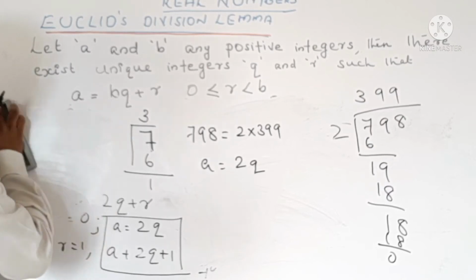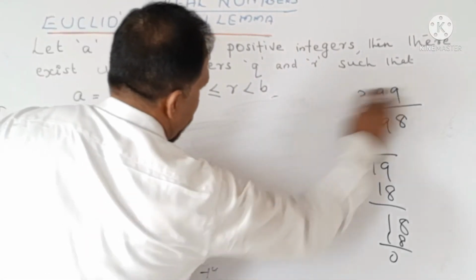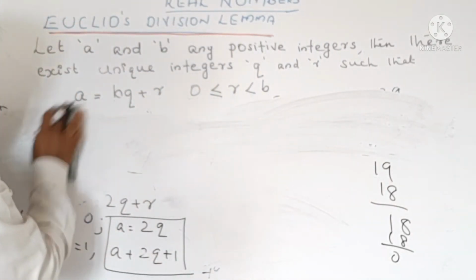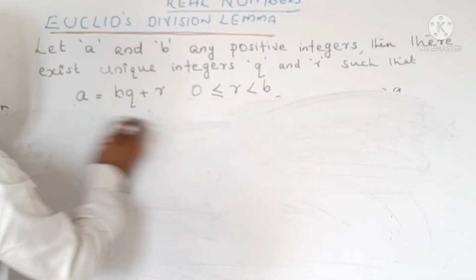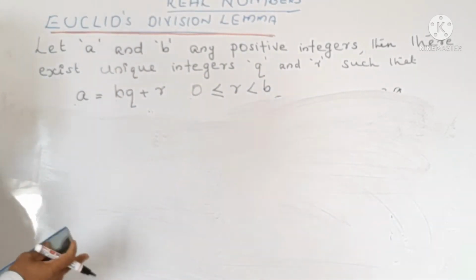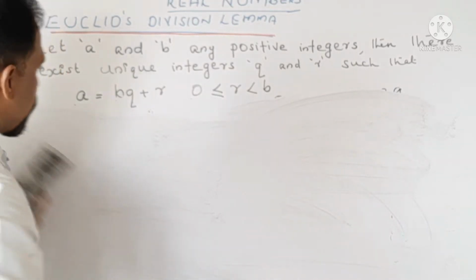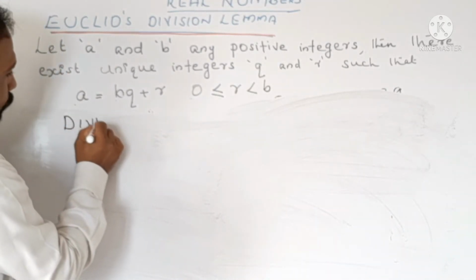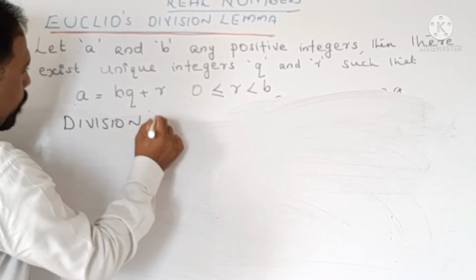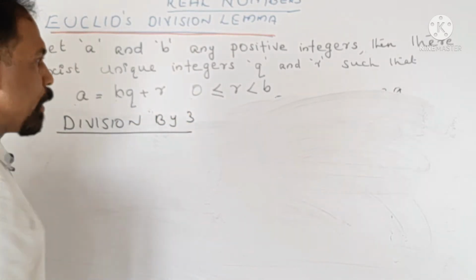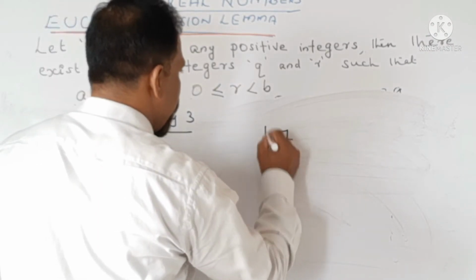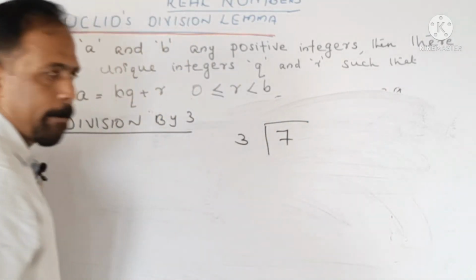Now let us take division by 3. Let us take the same example, 7, I am dividing it by 3.